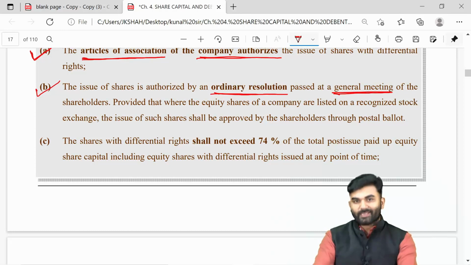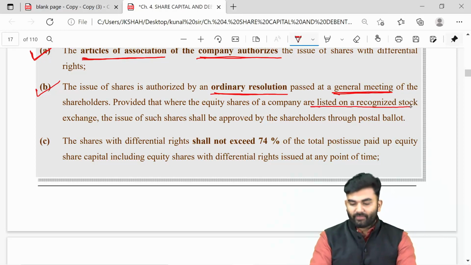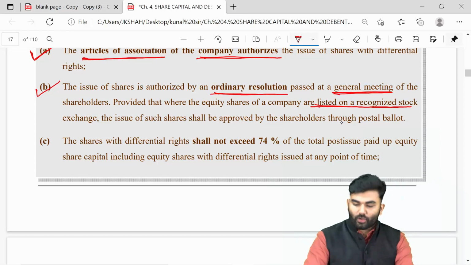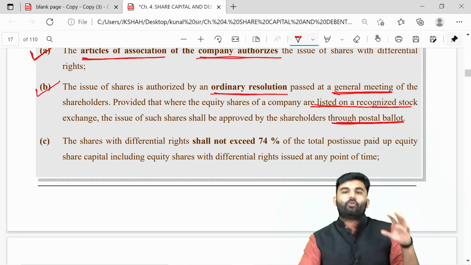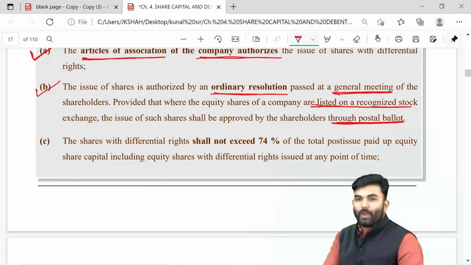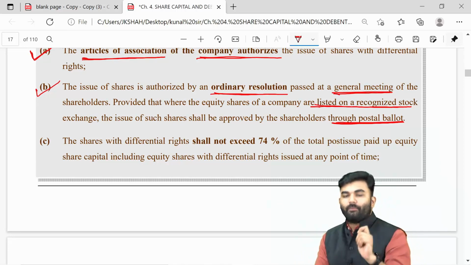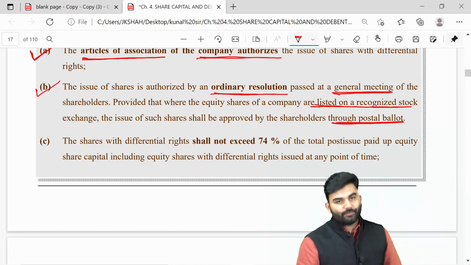But wait. If the company is a listed company, then such companies will have to pass an ordinary resolution through postal ballot. So normal companies will have to pass an ordinary resolution by calling a general meeting, whereas a listed company will have to pass it through a postal ballot.